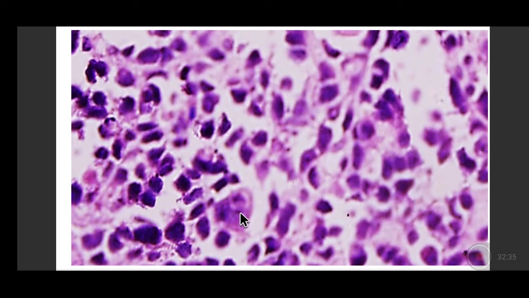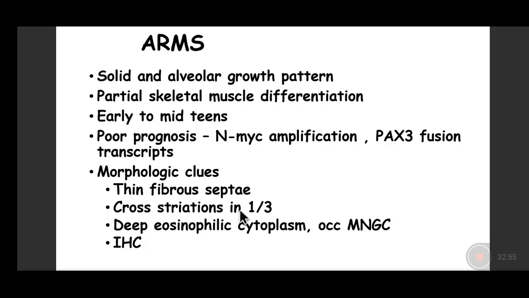We stain with desmin, we stain with myoglobin, and the nuclei can be stained for a transcription factor, MyoD1. To differentiate it from other undifferentiated tumors, this shows expression of muscle markers, that means desmin, myoglobin, and MyoD1. All of them will show whether it is alveolar, embryonal, or pleomorphic rhabdomyosarcoma.